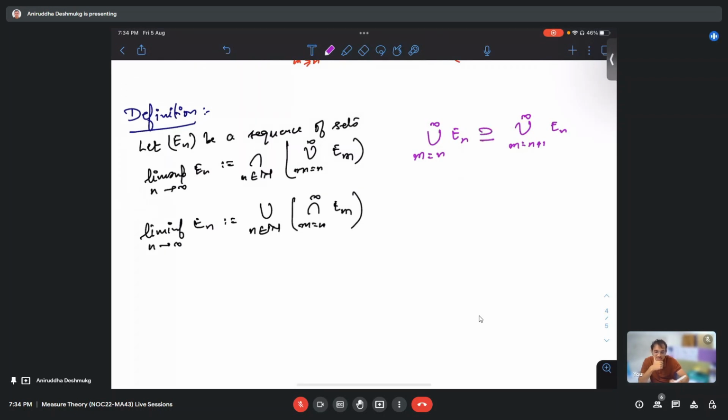Correct, so this is actually a decreasing sequence. And similarly for the intersections, which one is contained in the other? The first is contained in the second, so this is an increasing sequence, and then we are taking the union of an increasing sequence.